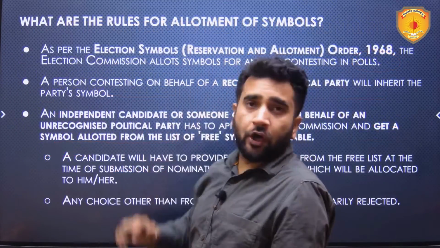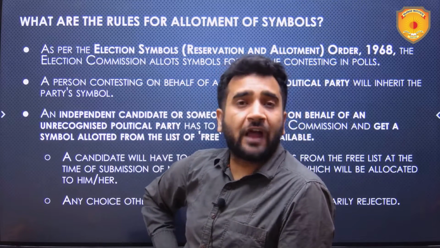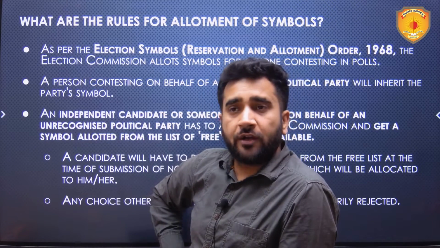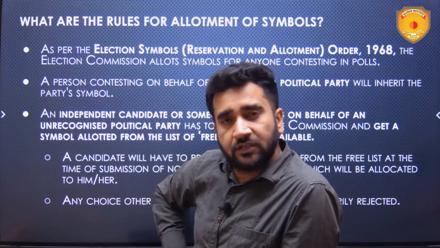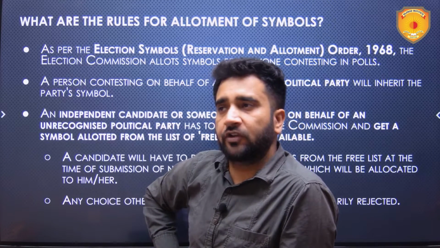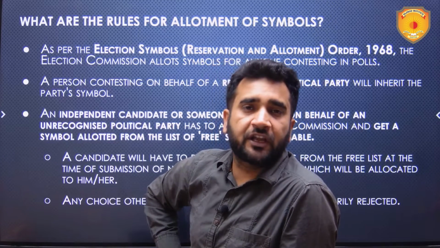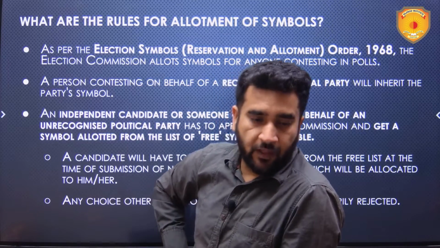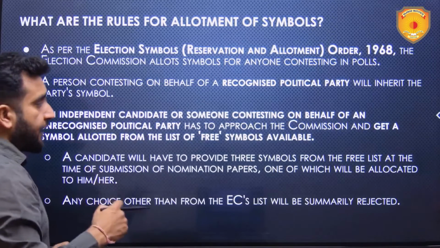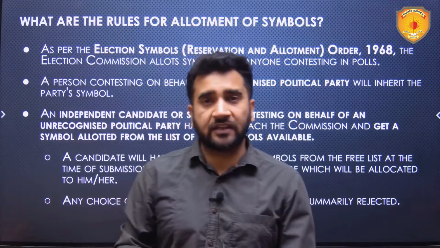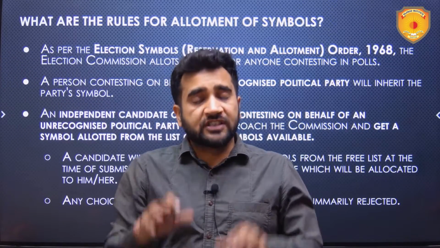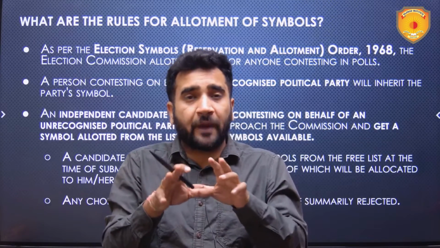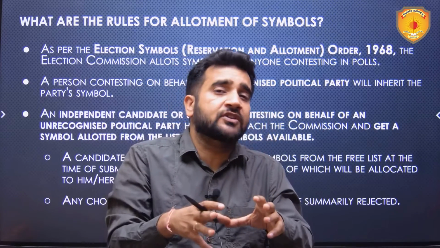Now, what are the rules for allotment of symbols? First of all, if you have become a national party, your symbol is reserved for your party all across the country. No other political party can use your symbol if you are a national party. But if you are recognized as a state party, your symbol will be reserved for your party in that particular state only.